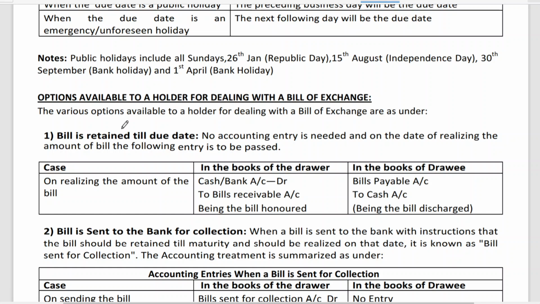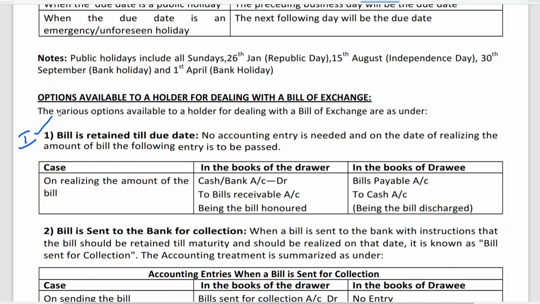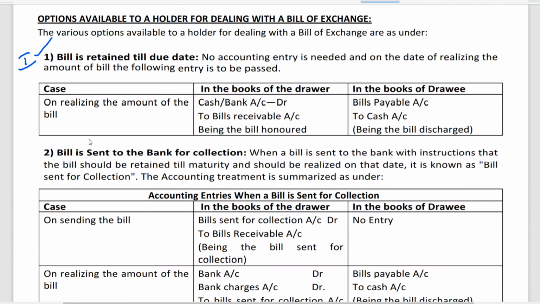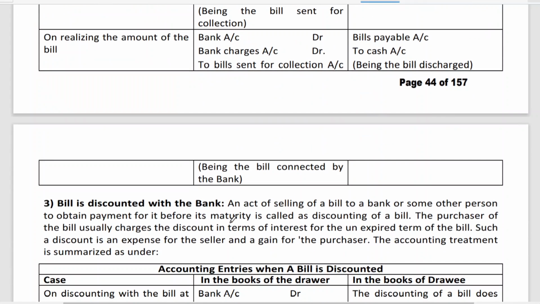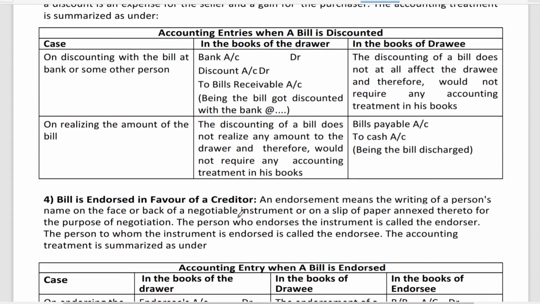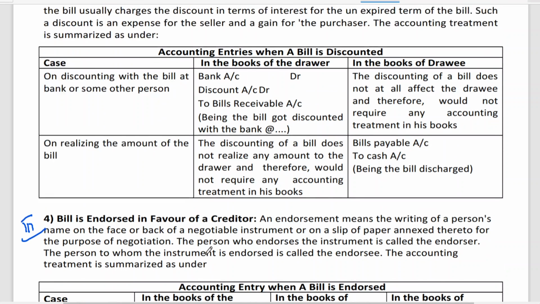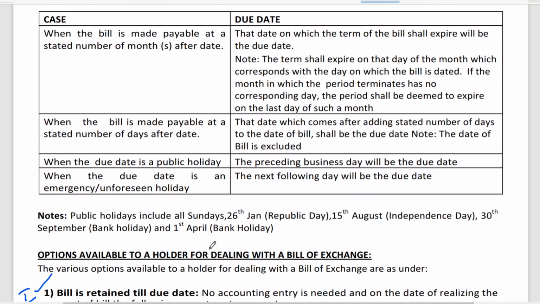They have given options like case 1 or situation 1: bill retained by the drawer till the due date. This I have given as situation 1 too. Bill sent to bank for collection I have taken as situation 4; in the material it has been given as situation 2, no issue. Bill discounted with the bank I have given as situation 2, and it has been given as situation 3. Bill endorsed in favor of a creditor I have explained as situation 3, and here it has been given as situation 4. So these four things you can just go through. Clear to all of you?